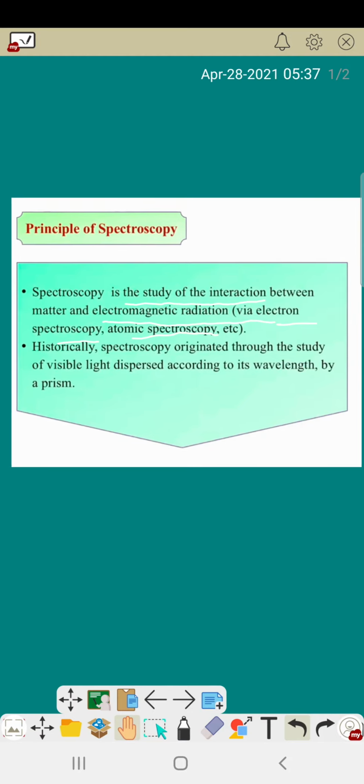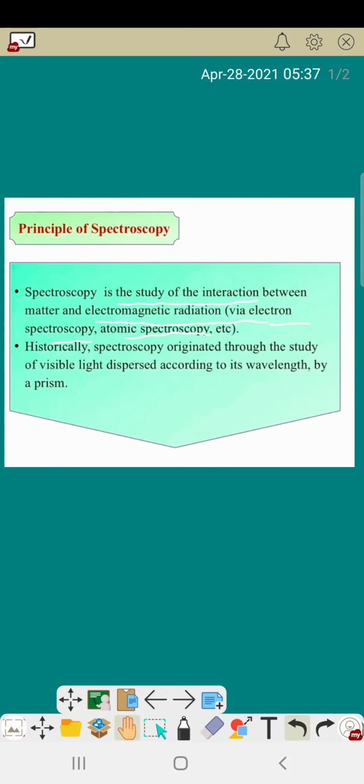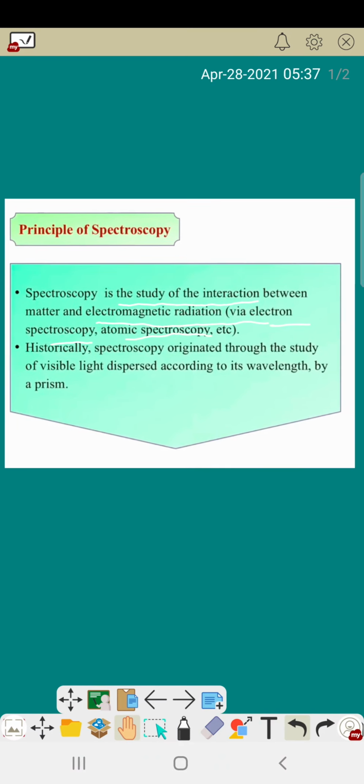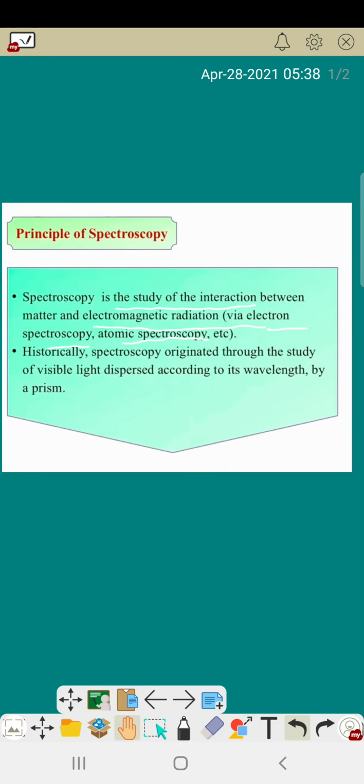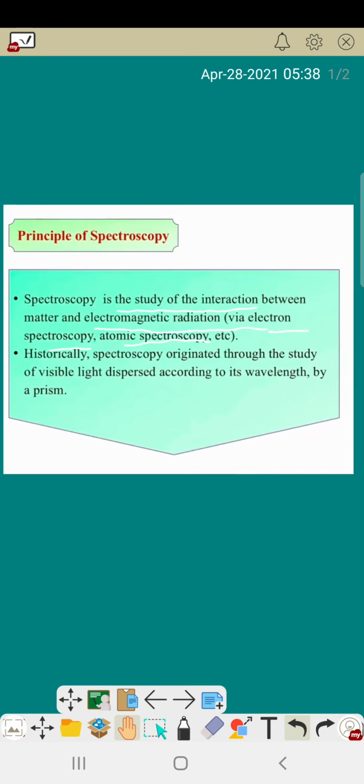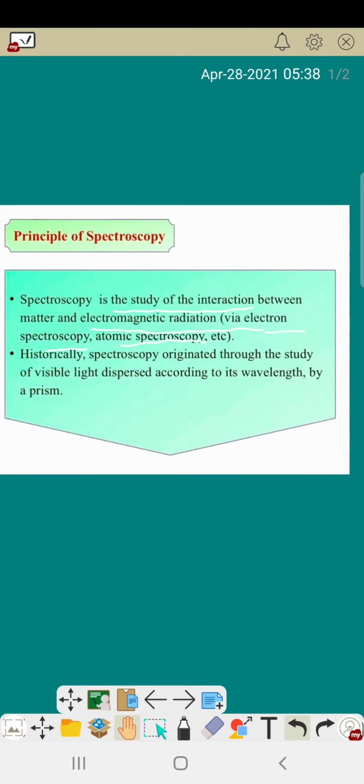A real life example is the rainbow. What is a rainbow? A rainbow is basically light which has different types of light, which have different wavelengths.